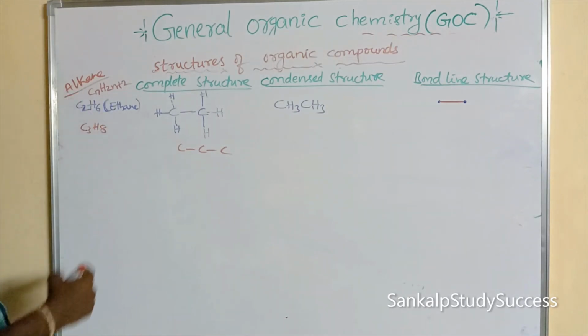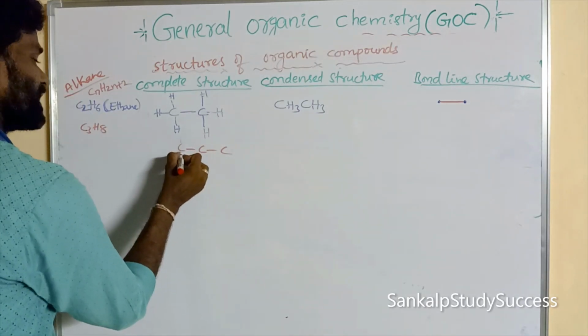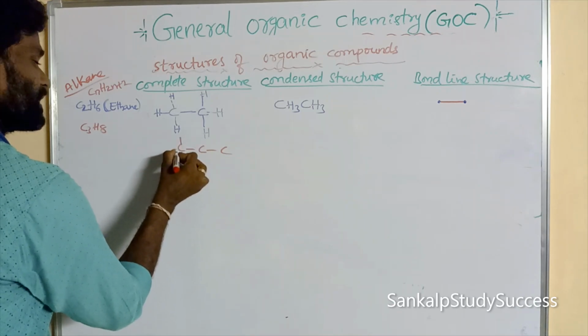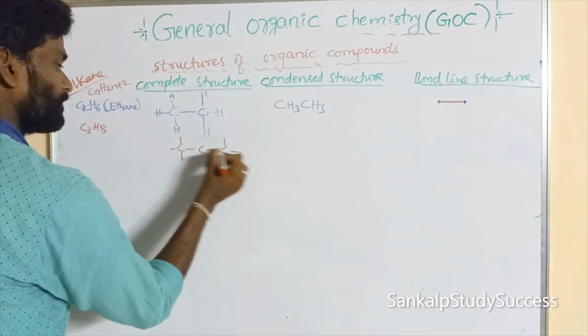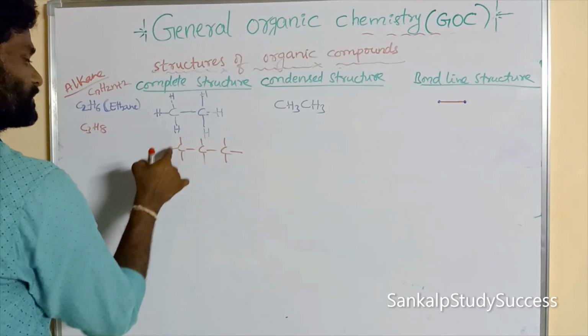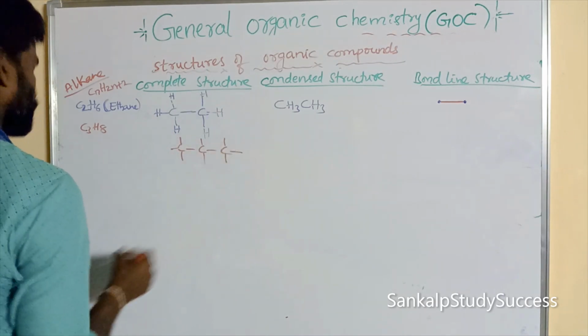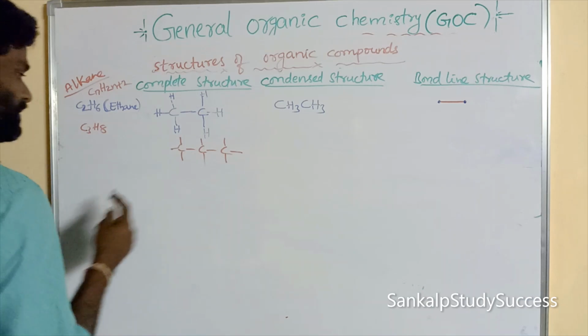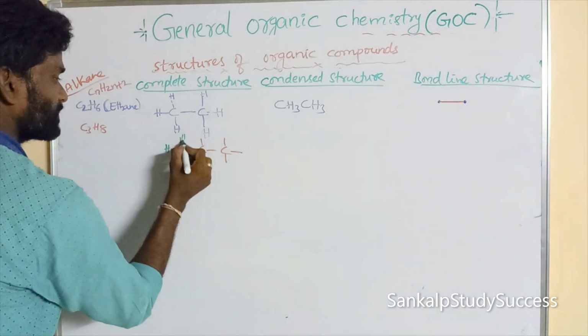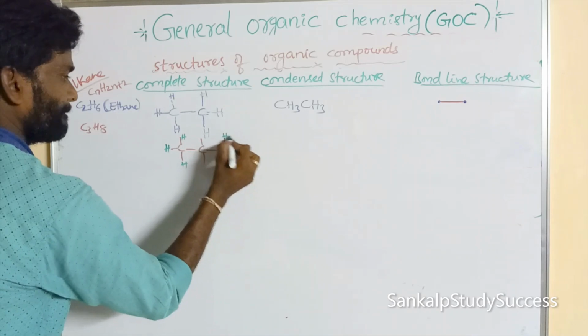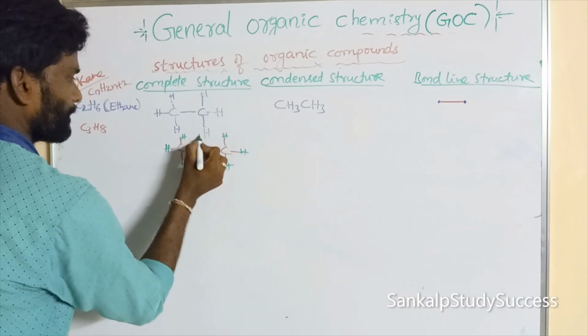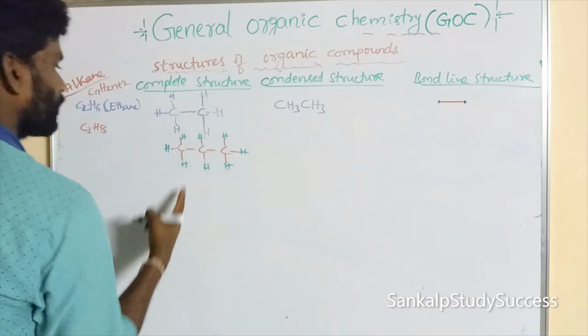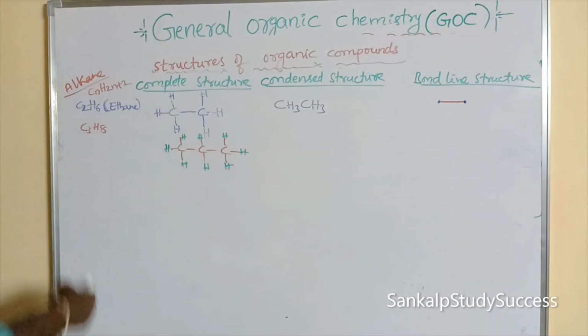This is the alkane, so each carbon must contain 4 bonds: 1, 2, 3, 4. Here, how many hydrogens are there? 8 hydrogens, which can be written as H. So this is the complete structure.